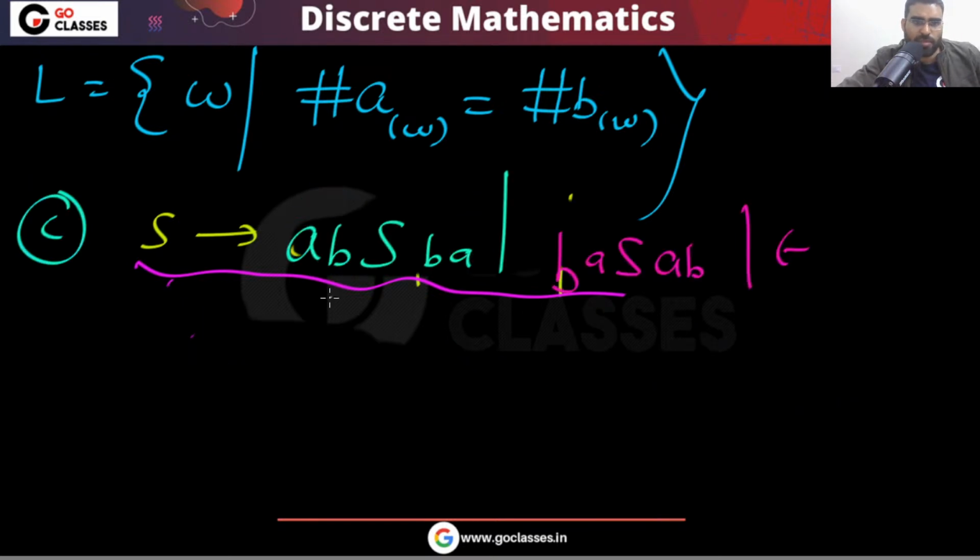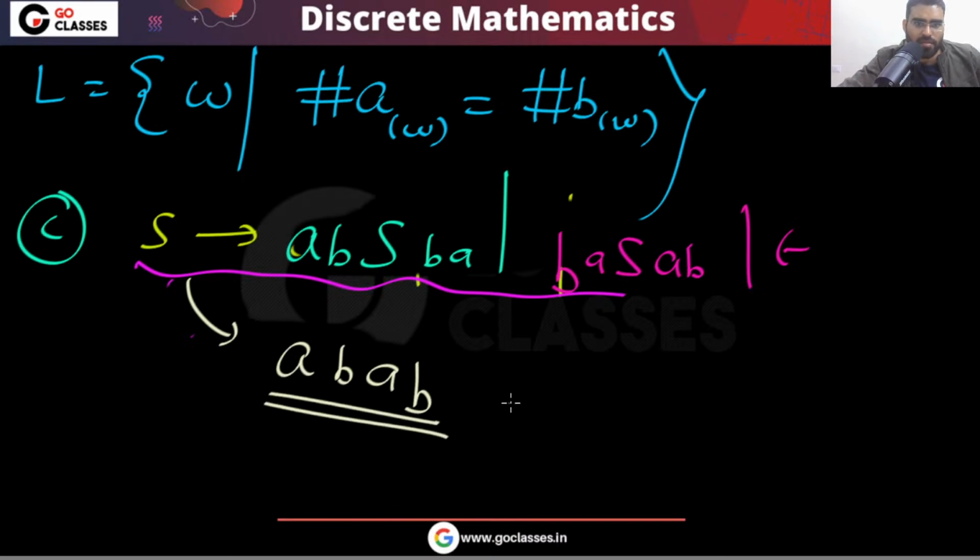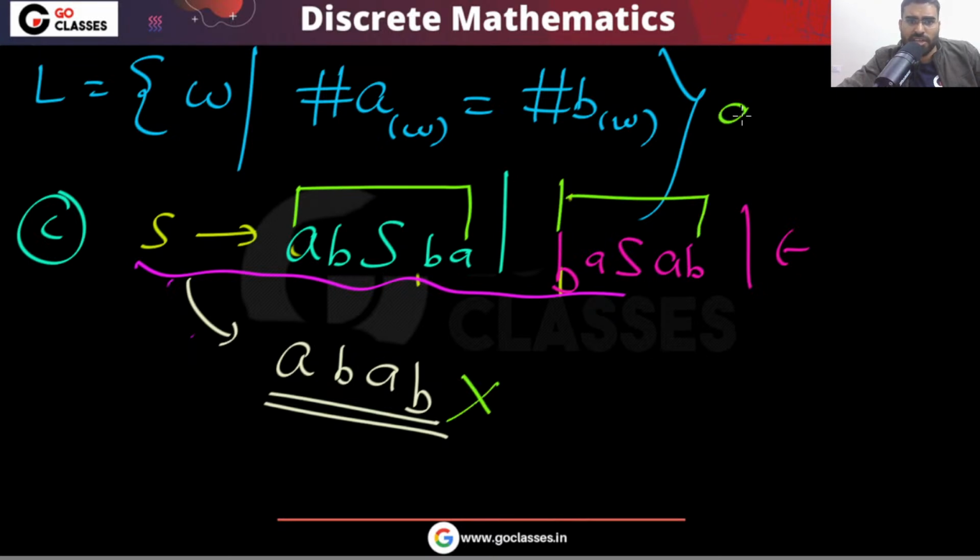Again, this is not the answer, because in this grammar you cannot generate the string AB, AB. If you start with A, it will end with A. If you start with B, it will end with B. So this string cannot be generated, but it should be.